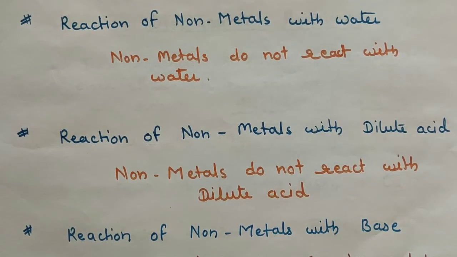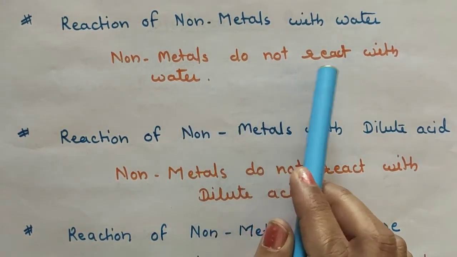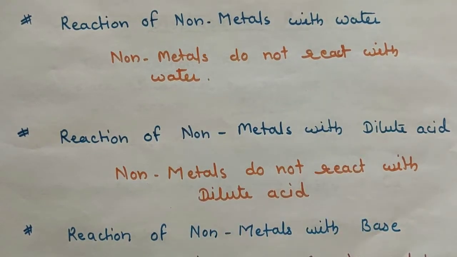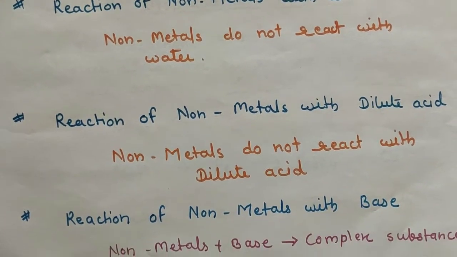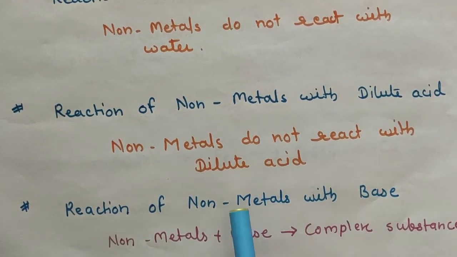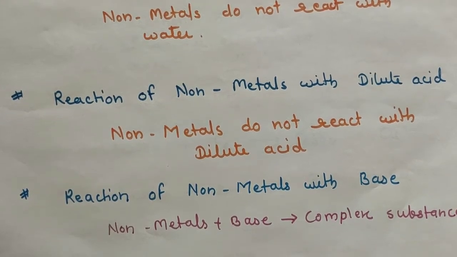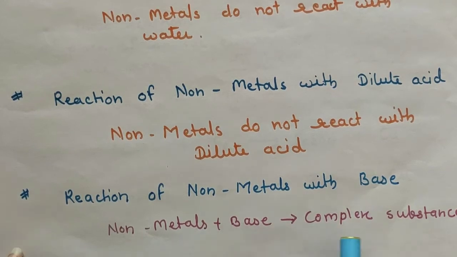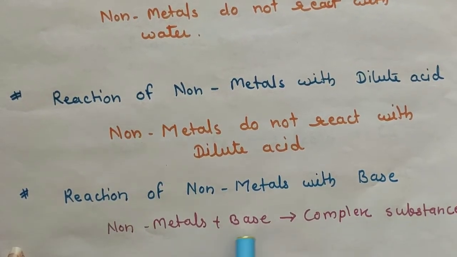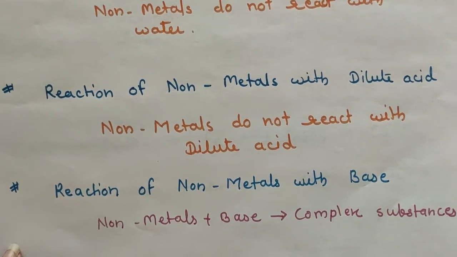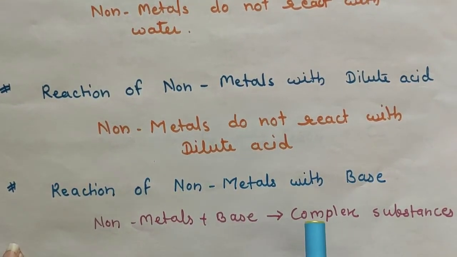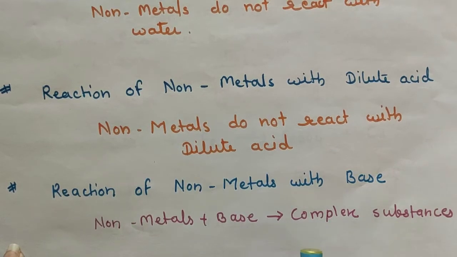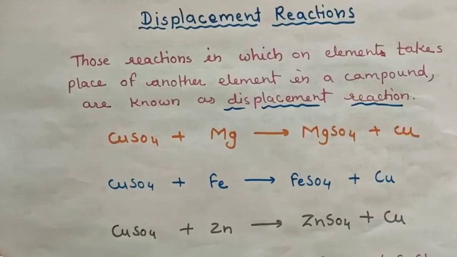Reaction of non-metal with water. Non-metals do not react with water. Okay, reaction of non-metal with dilute acid. Non-metals do not react with dilute acid. Okay, now reaction of non-metal with bases. When non-metals react with bases, they form very complex substances. Okay, these are not very easy to understand. So, we will learn about these complex substances in the higher classes.